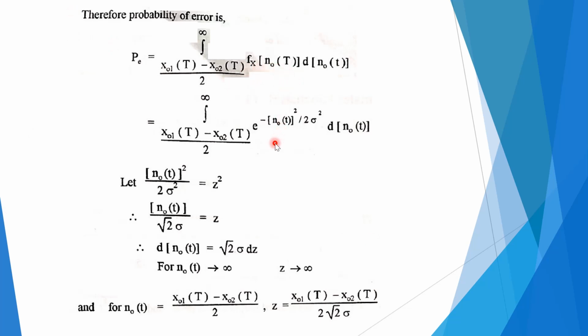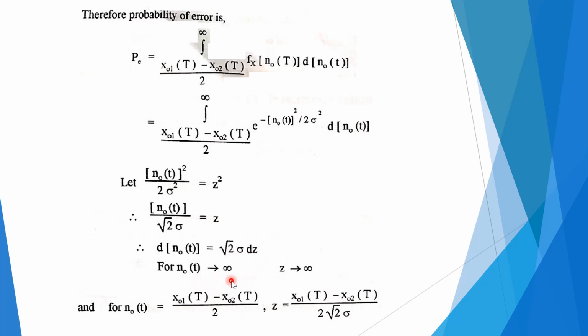Fx NO of t, that is nothing but the term we can introduce, that is e raised to minus NO t square divided by 2 sigma square dN of t. Now we can consider the e raised to term, this term for simplicity, as z square. So NO of t divided by under root of 2 sigma is equal to z. If you find out now, dN of t is equal to under root of 2 sigma dz.